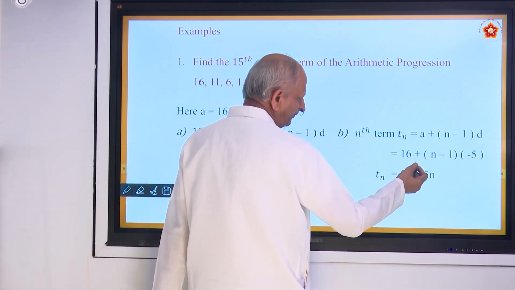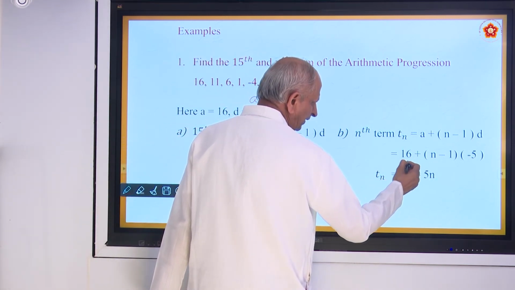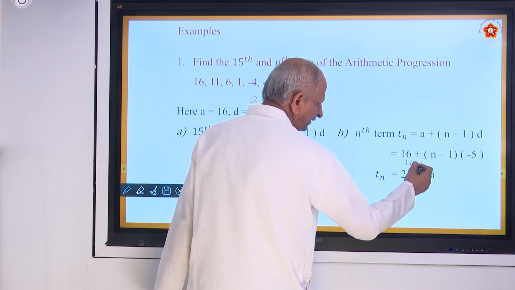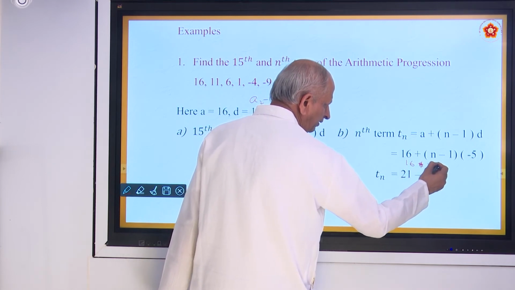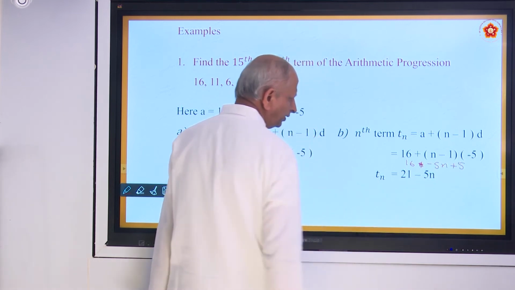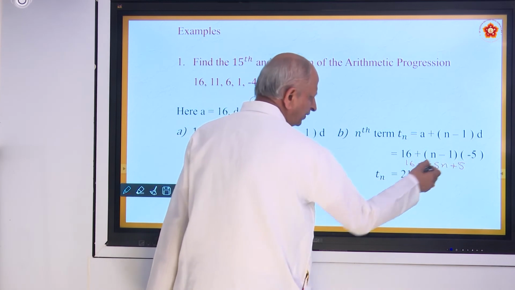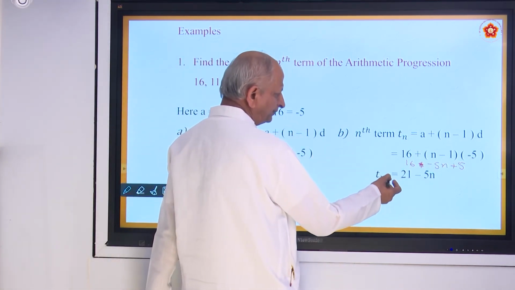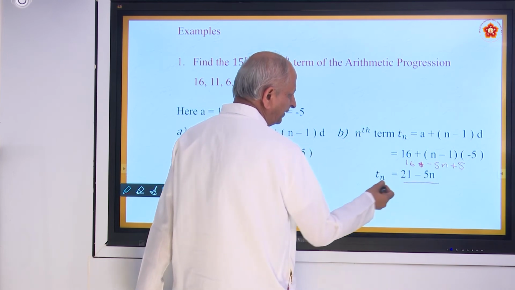If you simplify it, this becomes 16 minus 5n plus 5. So 16 plus 5 is 21 minus 5n. So the nth term becomes Tn equals 21 minus 5n.